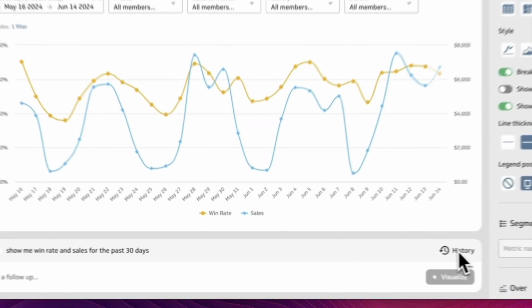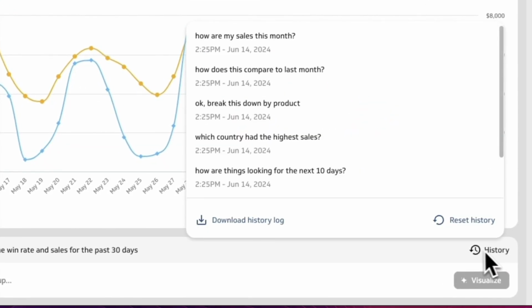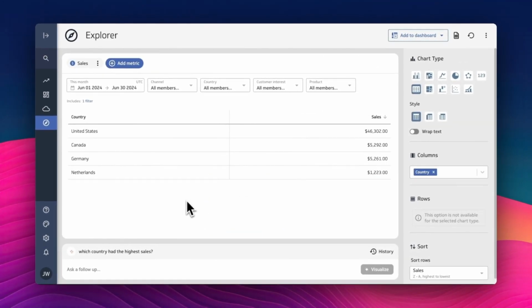And perhaps one last thing, all of your questions are easily accessible in this little dialogue. You can very quickly jump back to any of your previous questions.